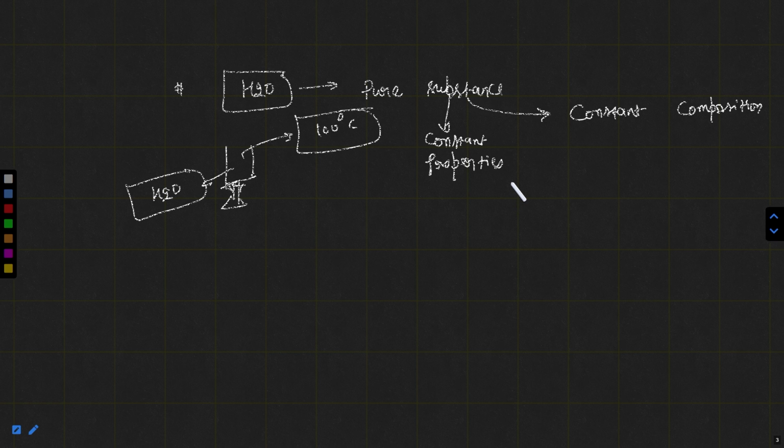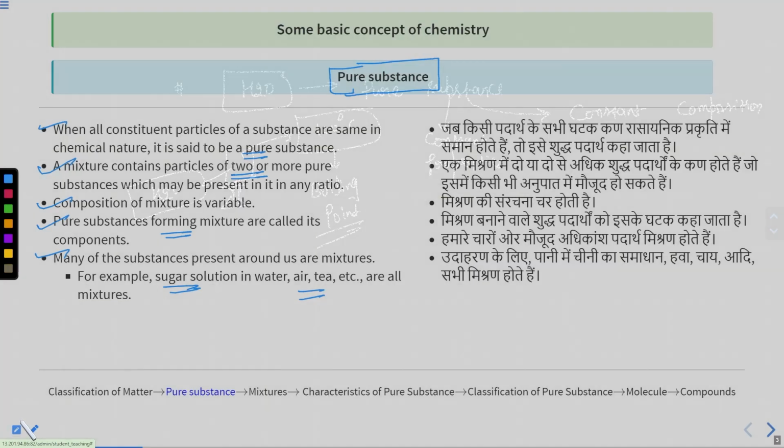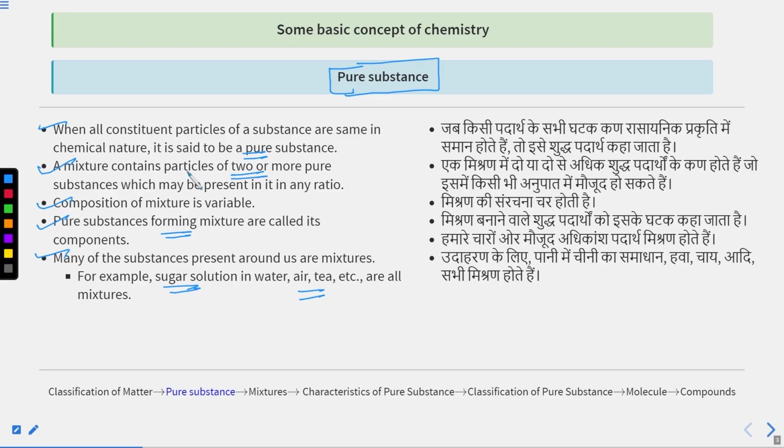If pure substances have constant composition and constant properties throughout the sample, you can boil this water, and if the boiling point is 100 degrees Celsius at atmospheric pressure, you can say this is pure water. Right? Similarly, you can go to the mixture. A mixture contains particles of two or more pure substances.